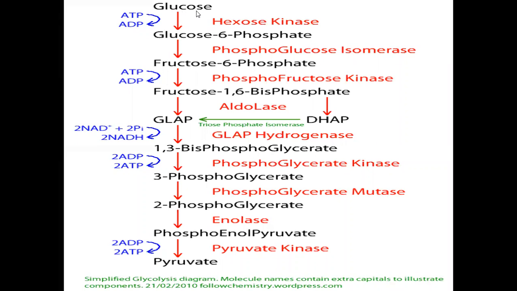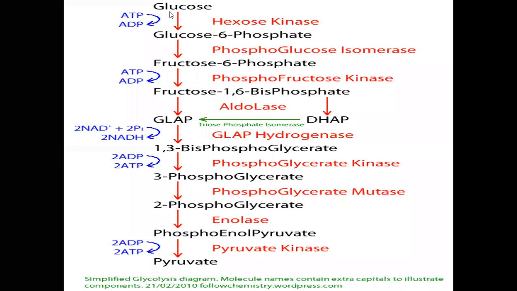The 6 carbon atoms of glucose cleave into 2 molecules of pyruvic acid, or pyruvate.